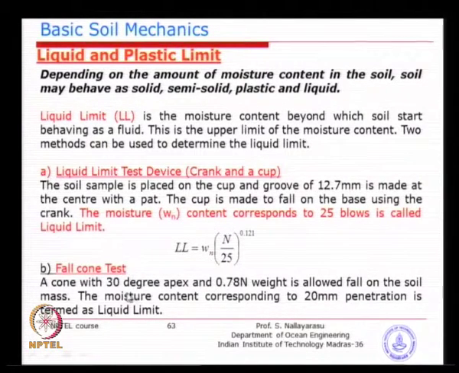In the fall cone test, the cone has an apex angle of 30 degrees and the weight is 0.78 Newton. So, that means it is a very small cone, and the moisture content that corresponds to 20 mm penetration is what we look for. What you will normally do is take the soil, change the moisture content several times, that means you add water and then put it into the same cup, allow the cone to penetrate, and you do the test several times, that means with different moisture content.